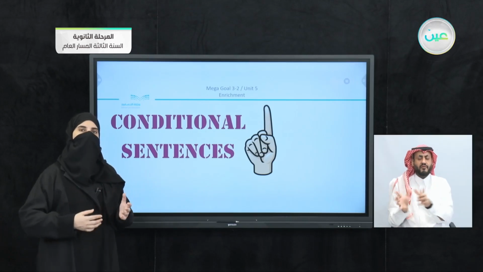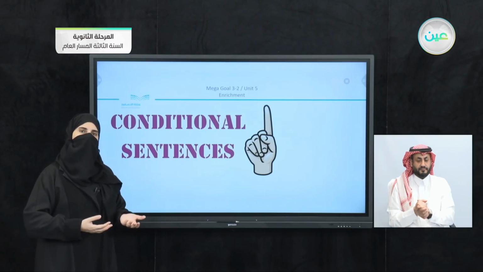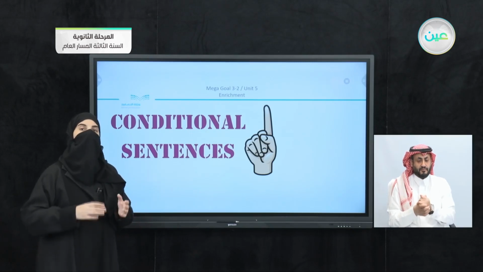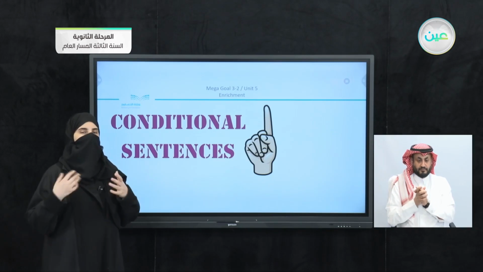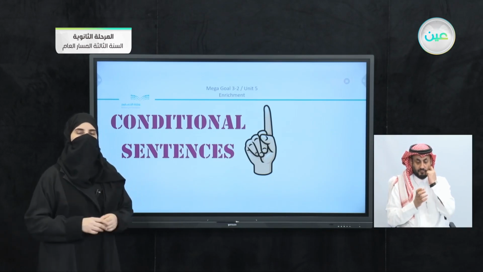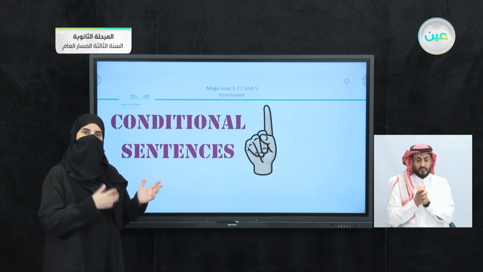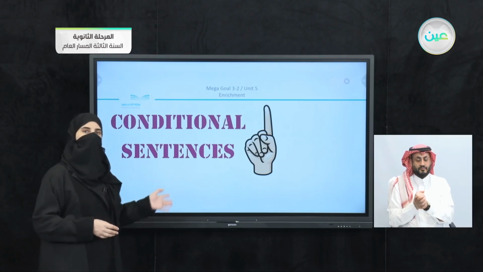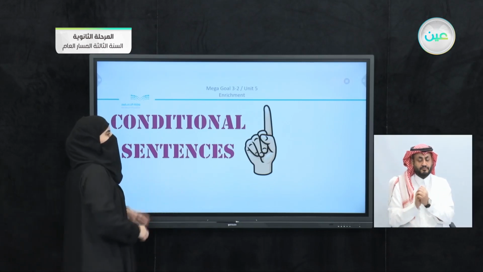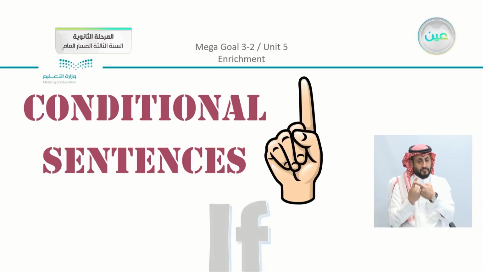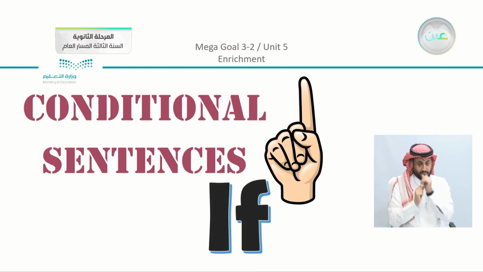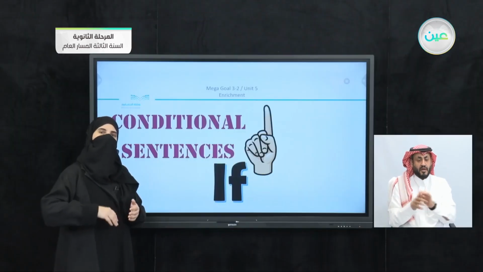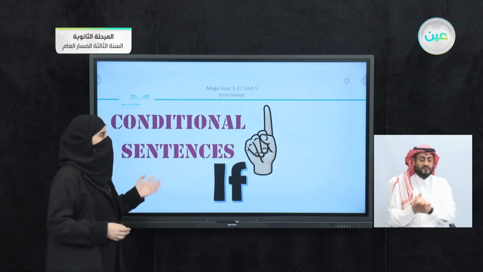And as we mentioned, we have dependent clauses which do not give a complete meaning, and independent clauses, the part that can give a complete meaning by its own. So we're going to just relate to what we just passed by and see the other part of our lesson here, the enrichment, which is going to be about conditional sentences. So of course the first thing that we know is that conditional sentences, yes, they have if as a basic part in the sentence. Now just think about it. Do you remember anything that we said? Do we have to just use if, or can you just replace it with another word? Now we're going to pass by and see.